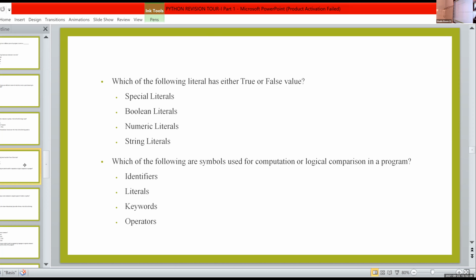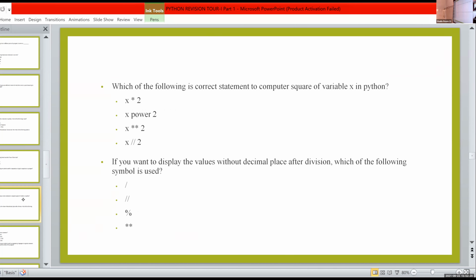So which of the following are symbols used for computation or logical comparison? That is operators. Which of the following is the correct statement to compute the square of a variable x in Python? How can we write the correct statement to find the square of a variable?